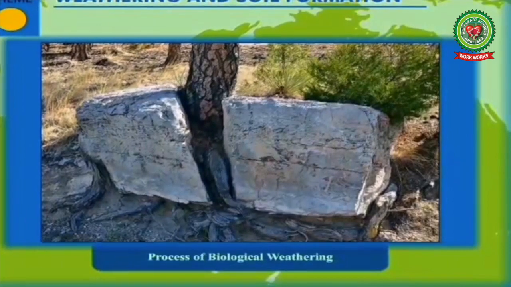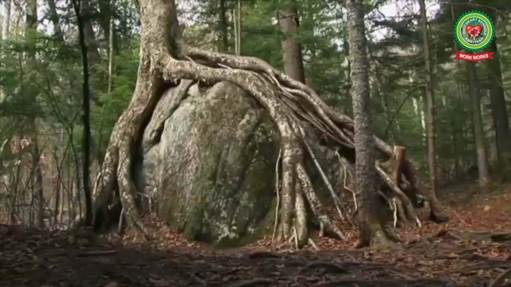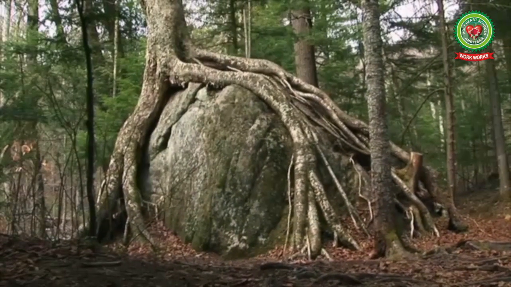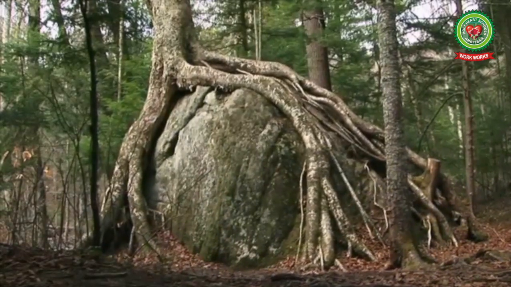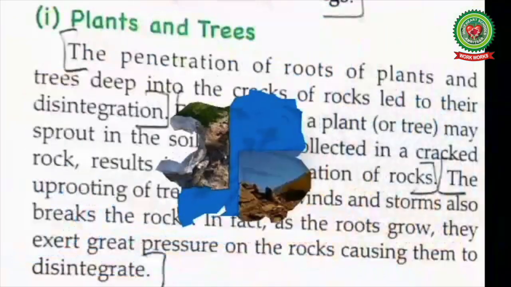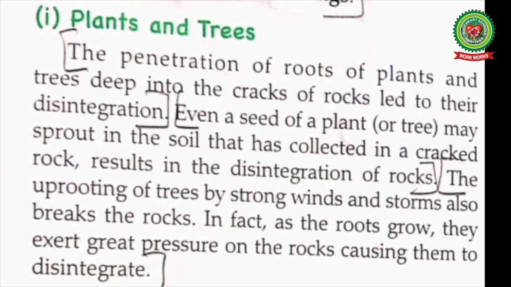Biological weathering causes disintegration and decomposition of rocks. These changes may be in the physical as well as chemical form of an object. So truly, biological changes refer to the changes brought about by living beings. Let's continue. Plants and trees.